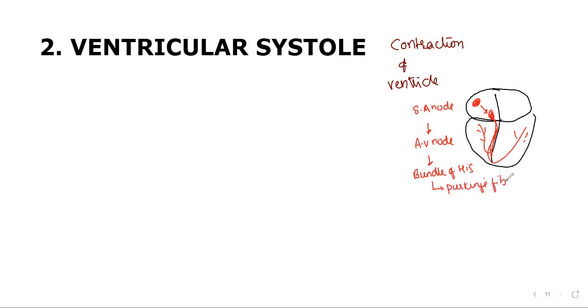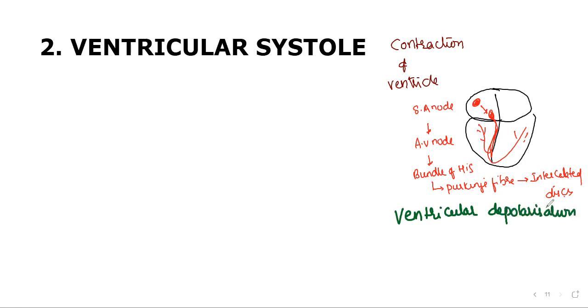Purkinje fibers. Then from Purkinje fibers, as usual, the cardiac muscle fibers are interconnected to each other by intercalated discs. So this is the sequence. What do you call it? We say this as ventricular depolarization. We call it ventricular depolarization.